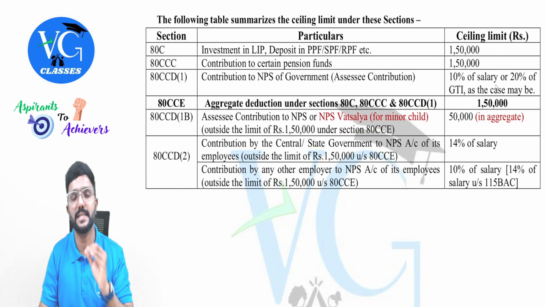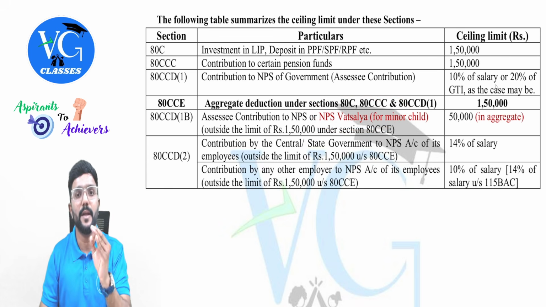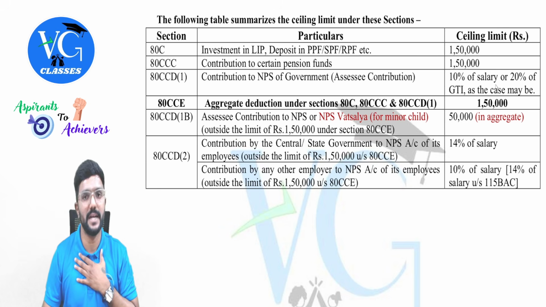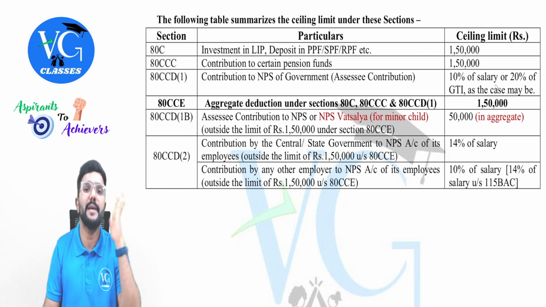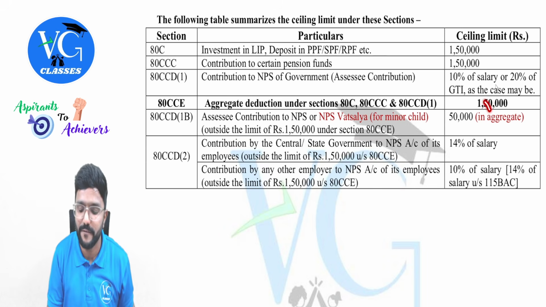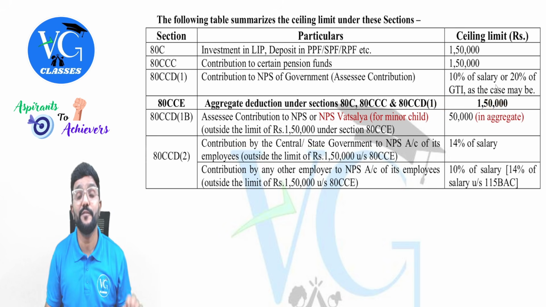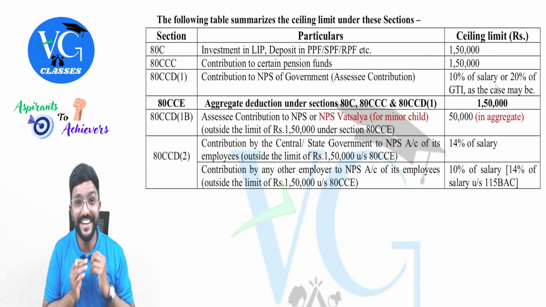Now, even that NPS Vatsalya. NPS Vatsalya is a scheme which is opened for the minor child by the parent or guardian, for which the parent or guardian is contributing, they can claim deduction. Maximum how much, sir? 50,000. Maximum 50,000 in aggregate. In aggregate.